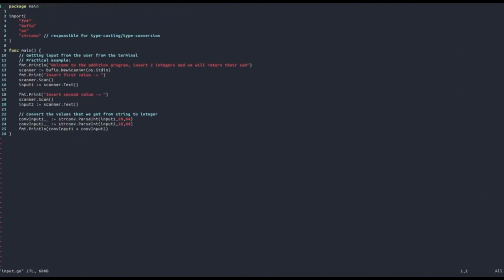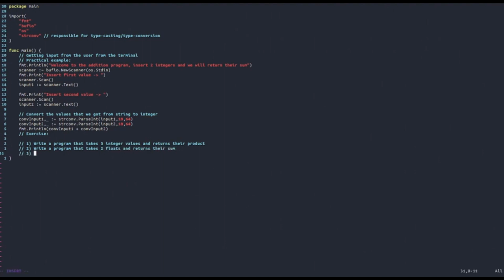So now, as an exercise, you can try and write a program. So the first one will be: write a program that takes three values and returns their product, three integer values. So you're going to use the parse int. The second one is: write a program that takes three floats, actually let's say two floats, and returns their sum.